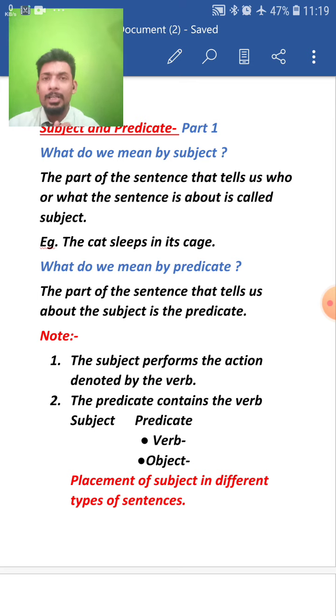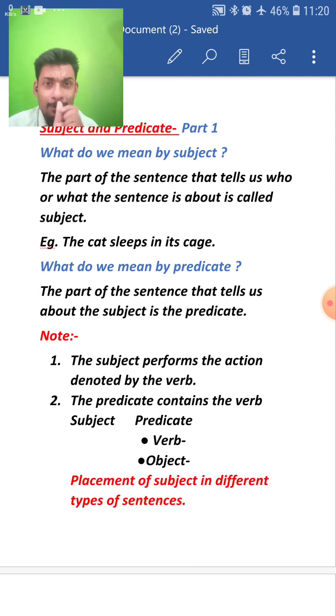Now look at the example carefully. I have written, the cat sleeps in its cage. In this particular example, my dear students, the cat will become the subject because it is the doer of the action. Because the cat is doing that action, performing that action. What's the action? I'll tell you later on.